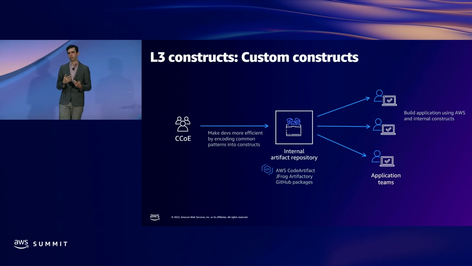Commonly, what we see customers do is have a central team with deep expertise in AWS build the initial version of these constructs. It could be a Cloud Center of Excellence team. It could be the infrastructure team. So build these constructs and publish them to an internal artifact repository. And then teams from around the organization can consume these constructs from the artifact repository and contribute changes back.